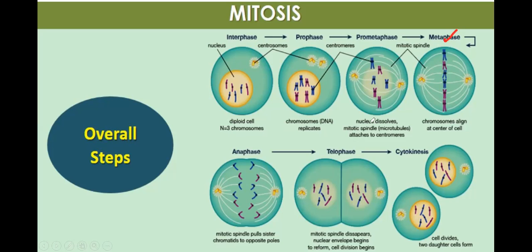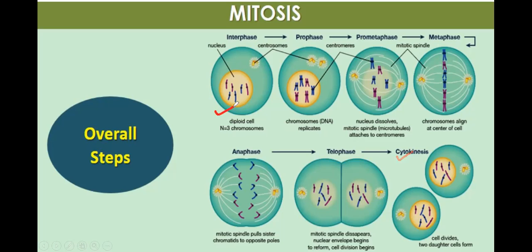In anaphase, the sister chromatids start moving towards opposite poles. The mitotic spindle pulls sister chromatids to opposite poles. Then, if it is an animal cell, there will be formation of cleavage furrow. If it is a plant cell, there will be formation of cell plate. And ultimately, cytokinesis will take place.